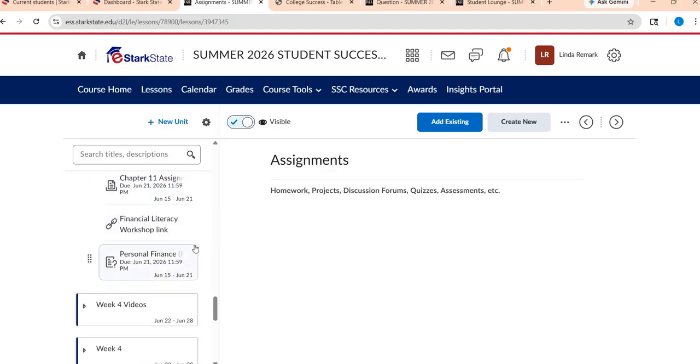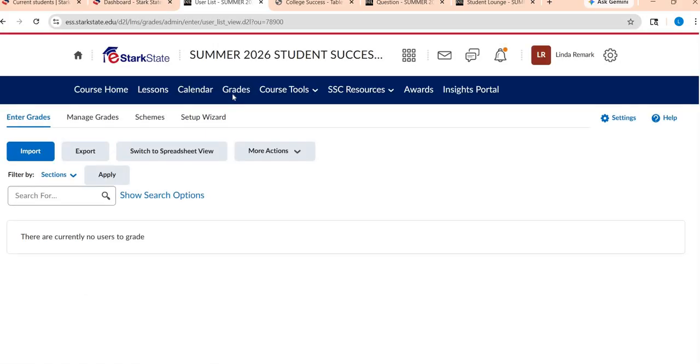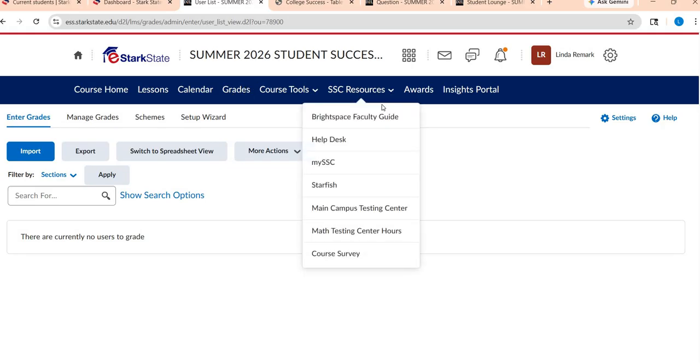All right, I want to show you a few other features that our course has. I already talked about the calendar. There's a grades area. Once you start having grades, you will see your own personal sheet here, and it'll go through all the assignments and anything that's been graded, as well as anything that is still coming up. You will have a resources tab where you can go and look, and there's not a whole lot here, but if you needed the help desk or Starfish, anything like that could be assistance for you.